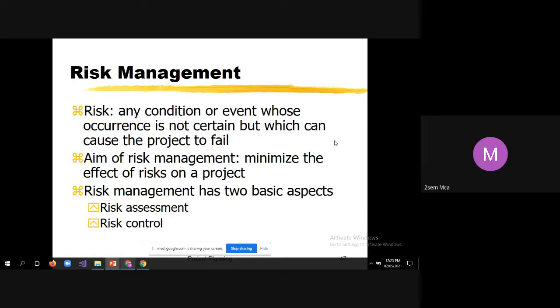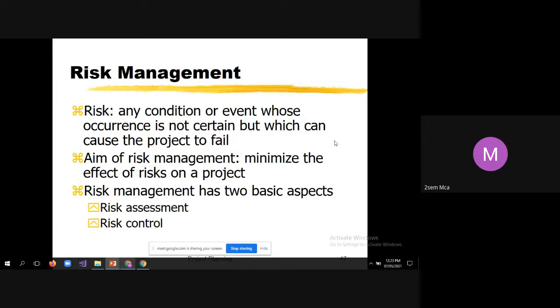Because there is a huge demand for engineers. So lack of availability of engineers may be one reason why your project may fail, because a project is time bound. As per the MOU, if you do not deliver the software within the stipulated time, then you will not get the complete amount.